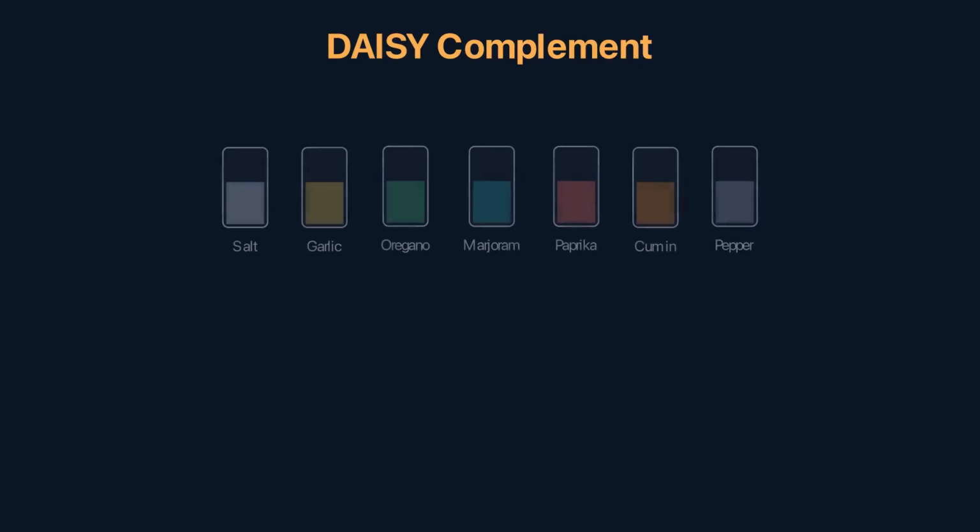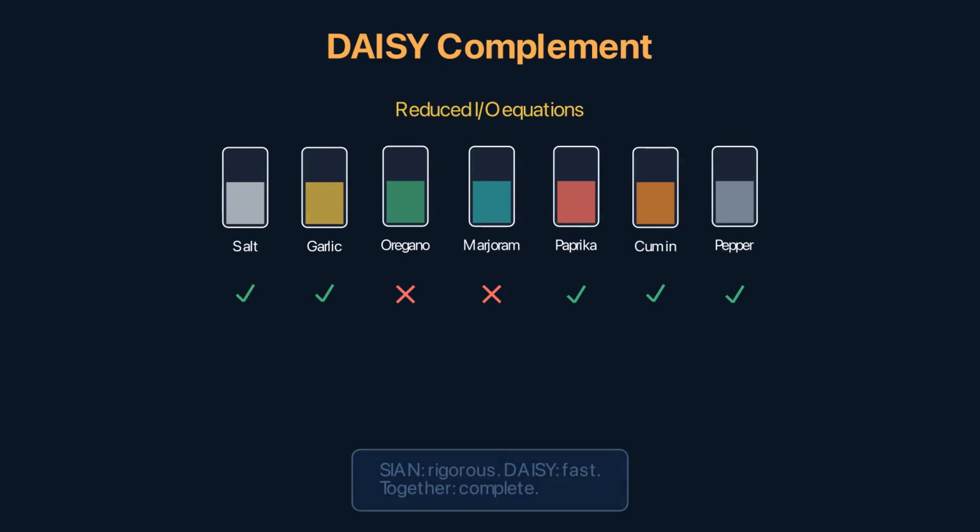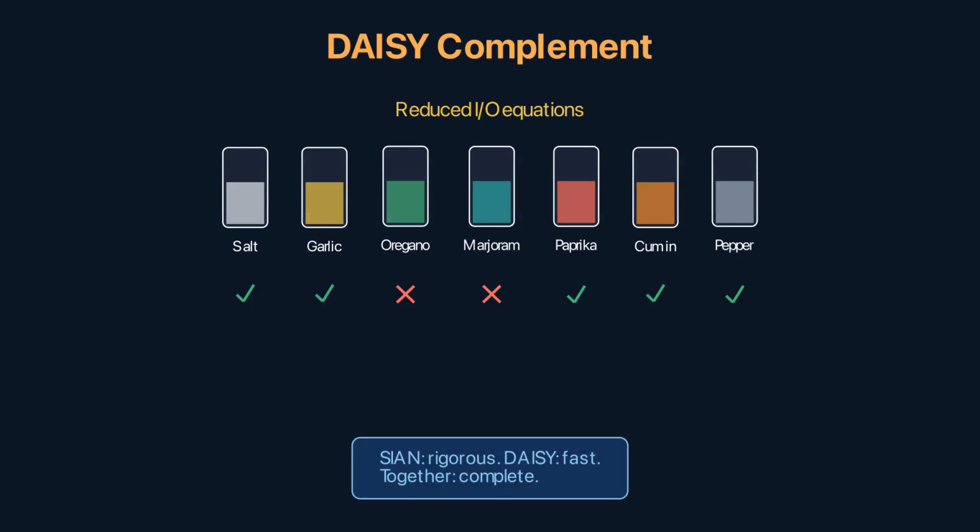DAISY, differential algebra for identifiability of systems, takes a complementary approach. It derives the input-output relationships more directly and checks if the parameter-to-output mapping is injective. DAISY is often faster for large models, but may miss some edge cases that SIAN catches. Together, SIAN and DAISY cover most identifiability questions for ODE-based models.